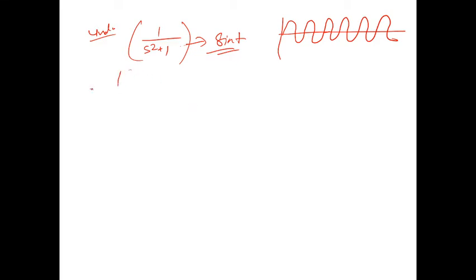For critically damped you have s square plus 4s plus 4. When you find the Laplace inverse of this system, you will get the response like this.